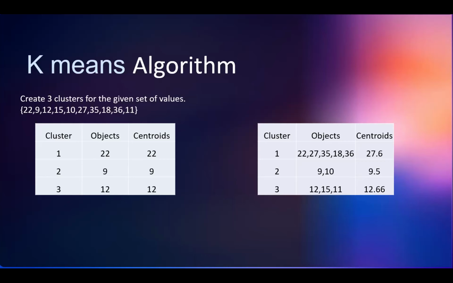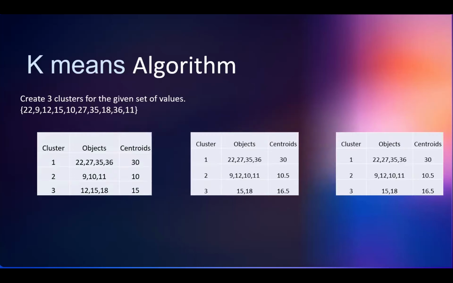22 is nearest to the 22 centroid, so we are grouping it into 22. Next, 9 is nearest to 9, so we group it into 9. 12 is also nearest to 12, and like that, 15 is nearest to 12. Like that, we find the distance from each centroid.